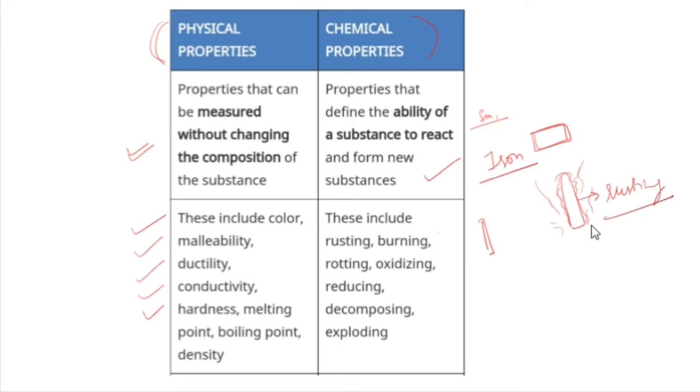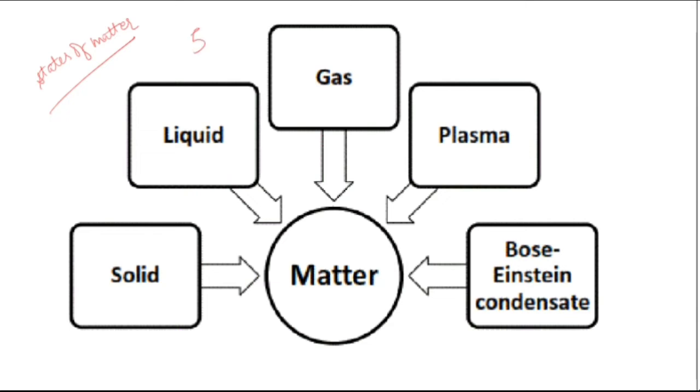There are also other properties which are included in this, like burning, oxidizing, rotting, reducing, decomposition, and exploding. All this falls under chemical properties of matter. Now let's look at the various states of matter. So presently there are 5 states of matter.